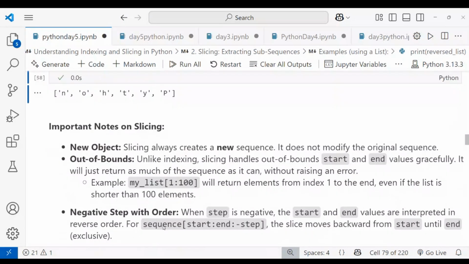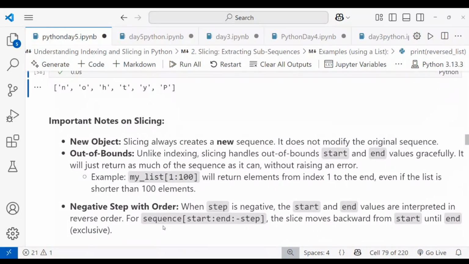An important note for slicing: it creates a new object. Slicing always creates a new sequence and does not modify the original sequence. Out-of-bounds slicing is also allowed. You can give the start value or end value, and if you don't give them, the null value means starting from the full start and the full end. Out-of-bounds values are handled gracefully, and it will just return the matching part of the sequence without raising an error.